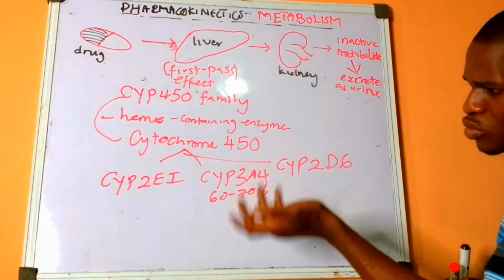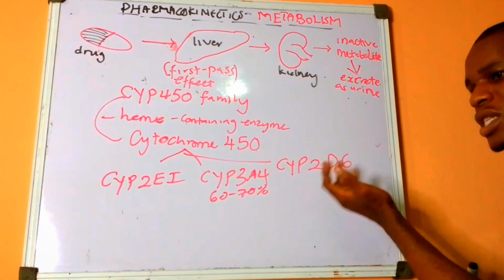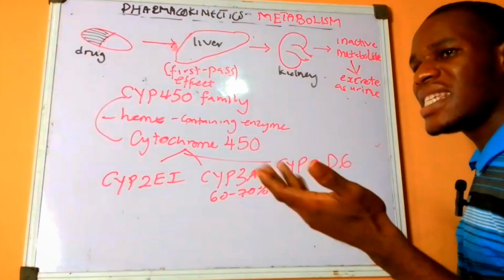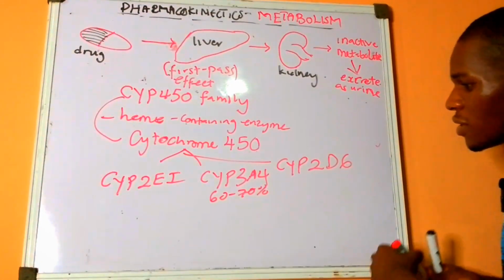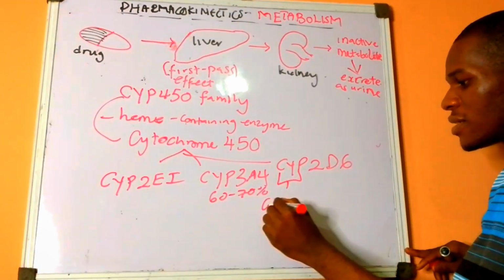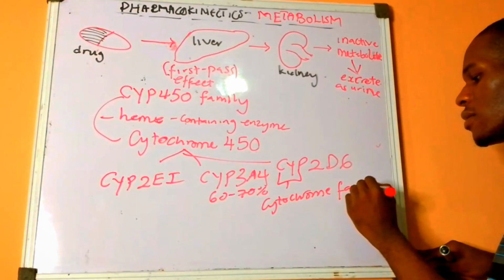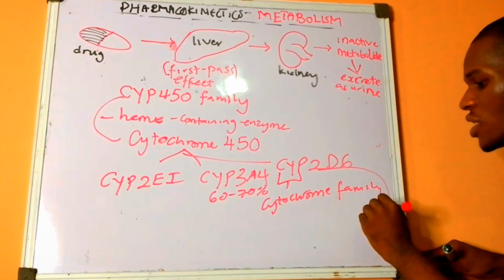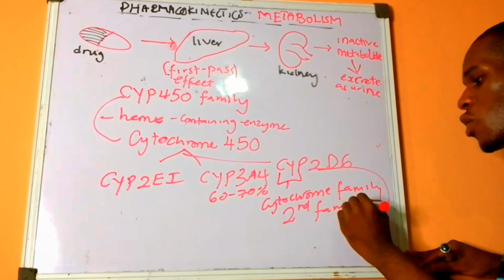Now, what does 2E1 mean? What does CYP3A4, CYP2D6, we have CYP2C19, we have CYP2C9. CYP means cytochrome, that means it belongs to the cytochrome family. The 2, which is the second number, that means it belongs to the second family or second group.